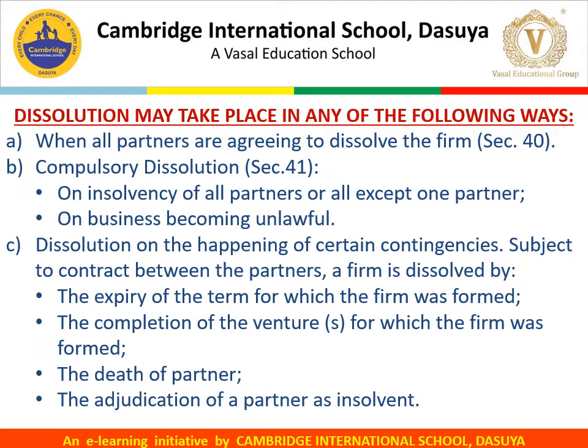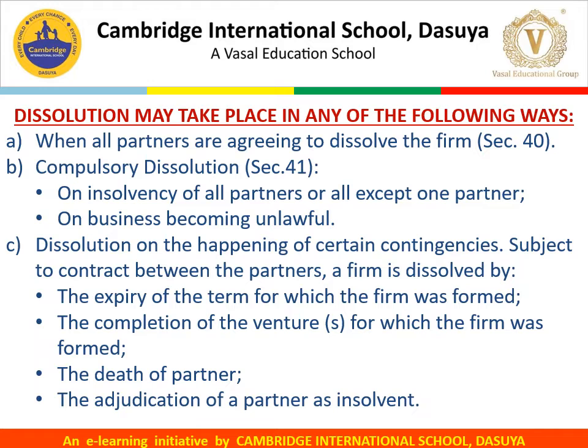Dissolution may take place in any of the following ways. First, when all partners agree to dissolve the firm as per Section 40 of the Indian Partnership Act 1932. Second is compulsory dissolution as per Section 41, that is on insolvency of all partners or all partners except one partner, and on the business becoming unlawful, meaning when the law of the country does not support the business. The third one is dissolution on the happening of certain contingencies.